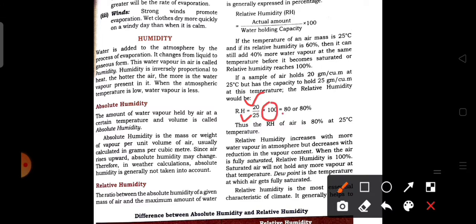That comes to 80%. Thus the relative humidity of the air is 80% at a temperature of 25 degrees Celsius.